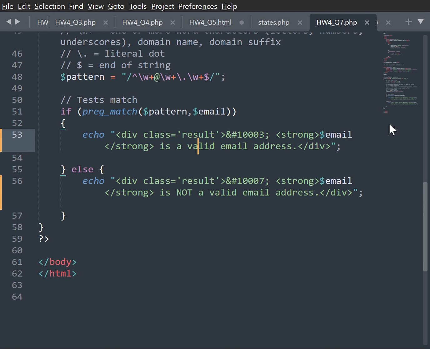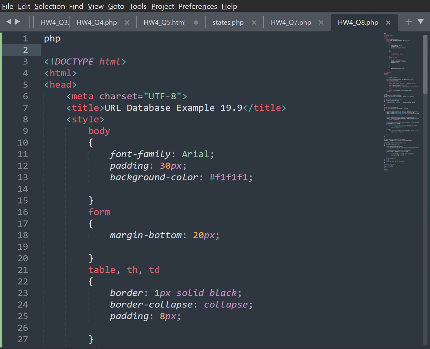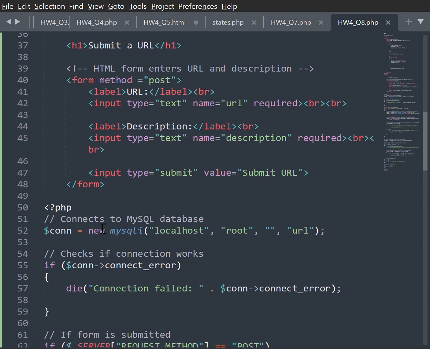And last but not least, we have question 8, which is submitting a URL format. I did have to go into my XAMPP and I clicked on shell. Once I clicked on shell, I inputted some information to show me the URL description, and then www.deitel.com and then php.net. Once that was done, I got into my form and this is where we start entering the URL and description.